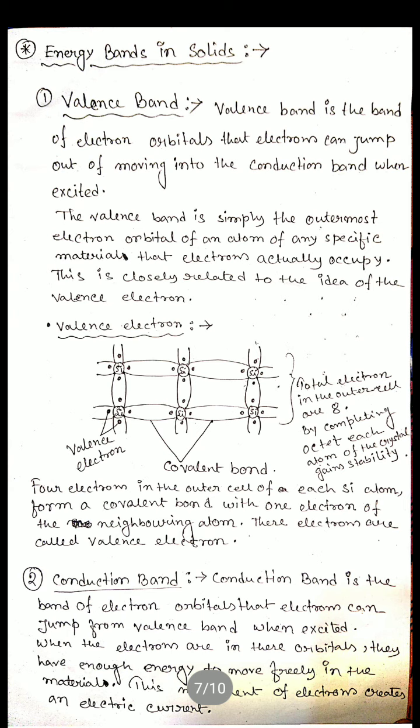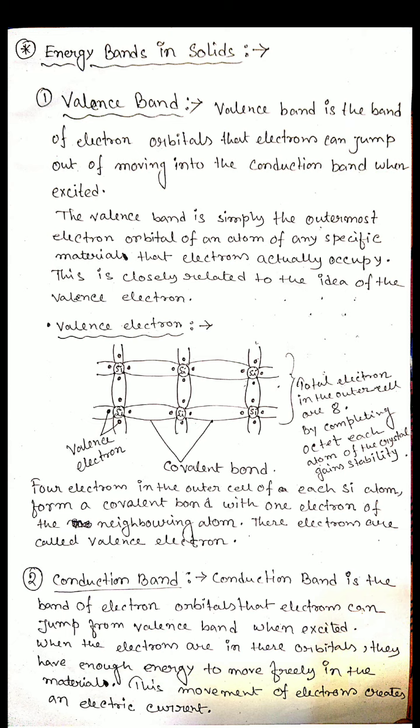Before we discuss the extrinsic or intrinsic semiconductor, first of all we have to understand the energy bands in solids. Energy bands means that in a solid there are two bands. One is the valence band, another is the conduction band. The valence band is fully filled up with electrons, where the electrons are present.